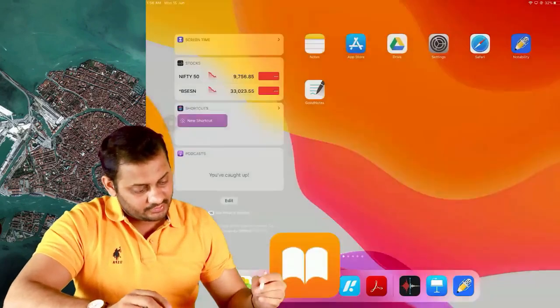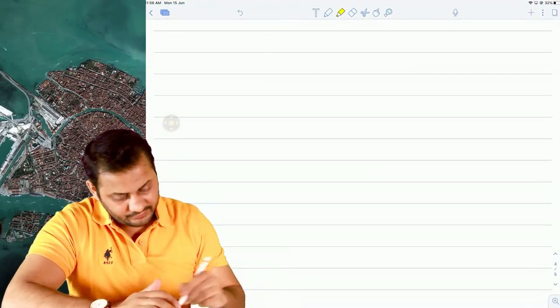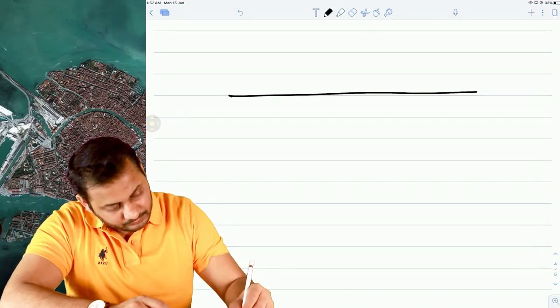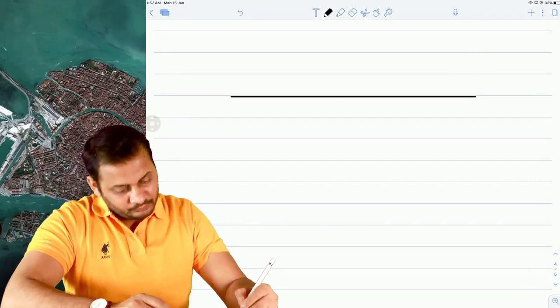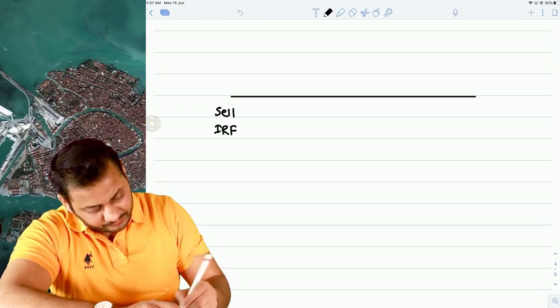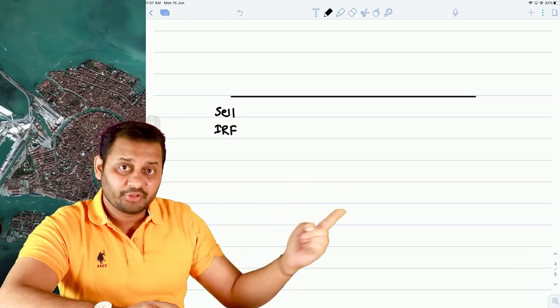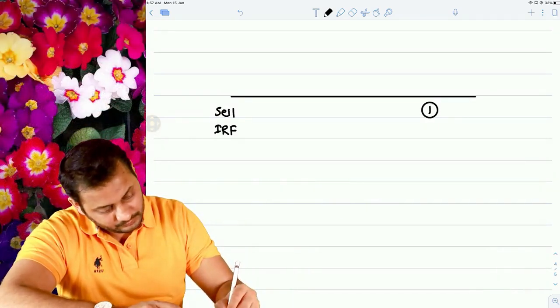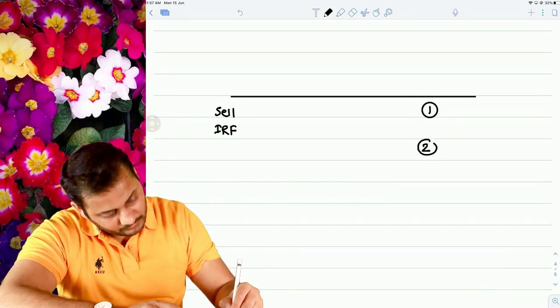Now two things happen in case of interest rate futures right now. Let's say you have taken a sell position in interest rate futures. Then at maturity there are two options, 1 and 2.